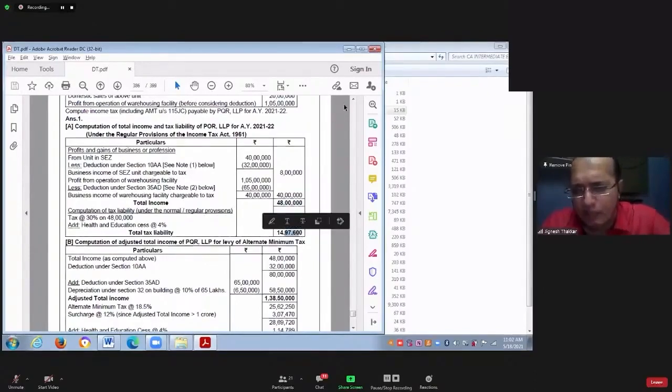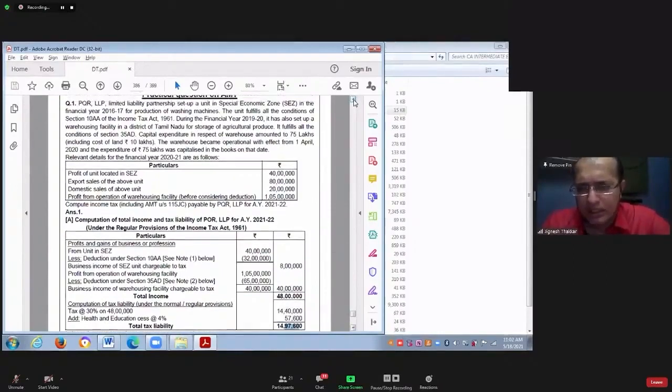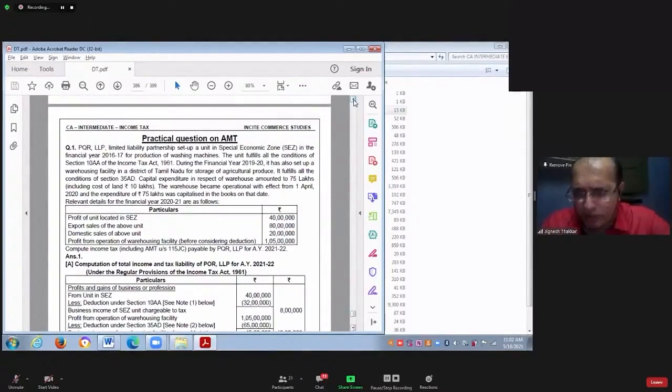But Dikshit, a very important point to be noted is that 80C deduction is allowed only to individual and HUF. Here the question is pertaining to LLP. For a partnership firm or LLP, section 80C deduction is anyway not allowed.